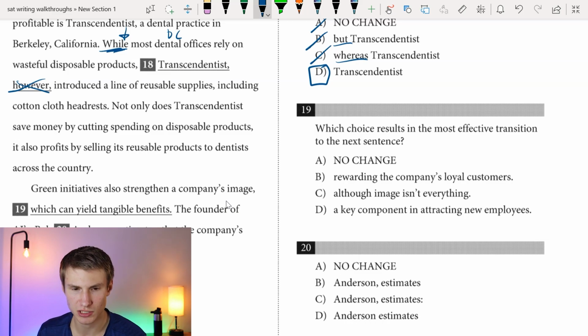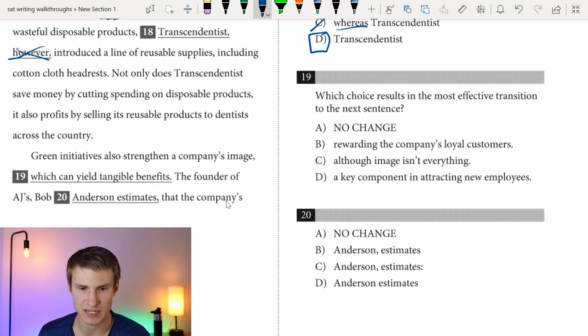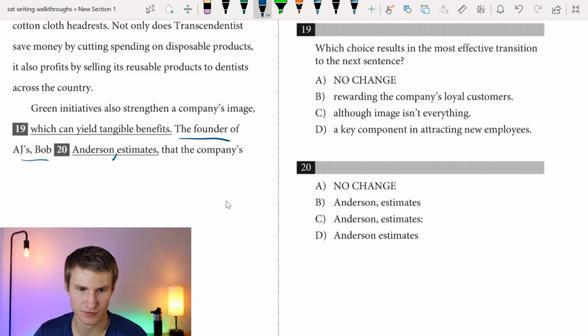So we'll keep reading. "Green initiatives also strengthen the company's image." We have to read the next sentence to decide what we're going to do for 19, so we'll do that. "The founder of AJ's, Bob Anderson..." Okay, I need a comma after here. How do I know that? Well, I just said "the founder of AJ's," and now if I have "Bob Anderson," I could remove that, and my sentence would still make sense. It would just say "the founder of AJ's estimates that the company." So obviously that's fine. So we're going to need a comma after Bob Anderson. If I look at my options, I can get rid of D, I can get rid of A. Looking at between these two, I don't need anything after "estimates," right? Because that's a verb, and then we're just going into the object of the verb, so we don't need to split those apart. So C is incorrect. My answer there would be B.